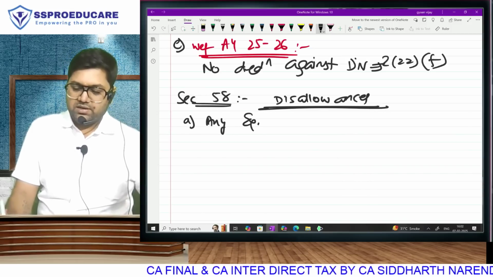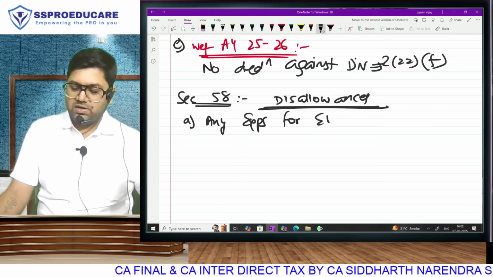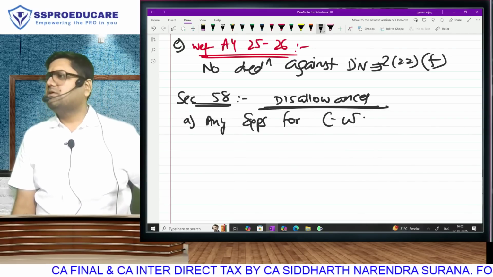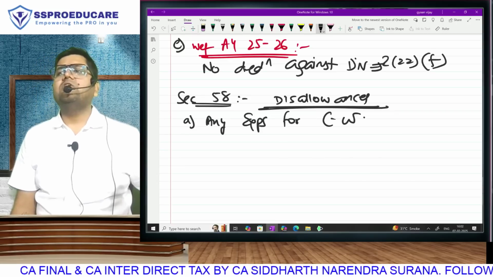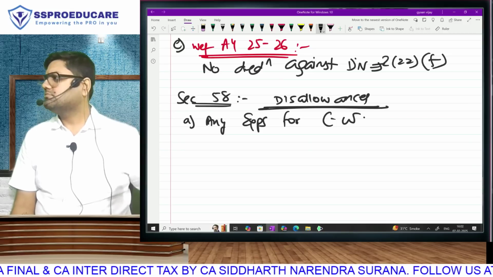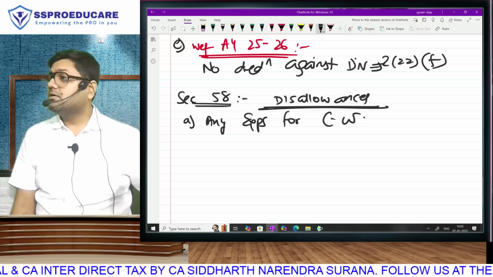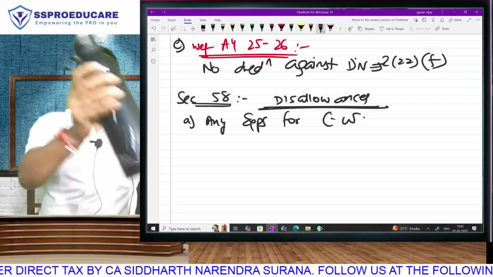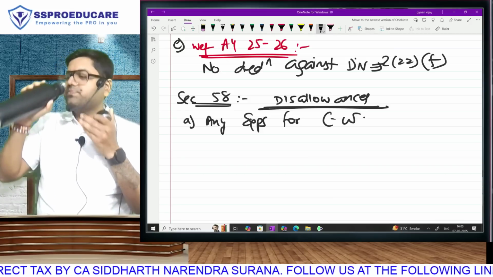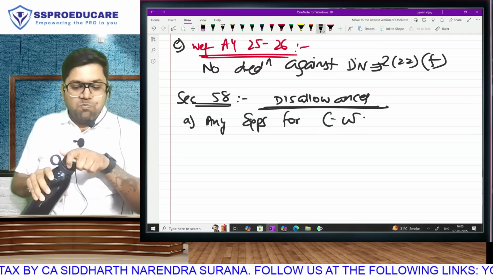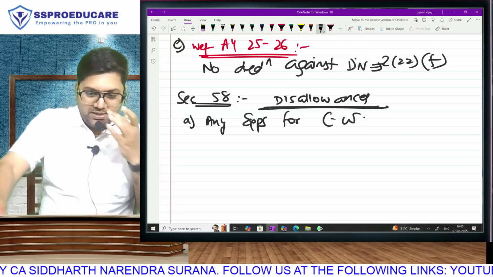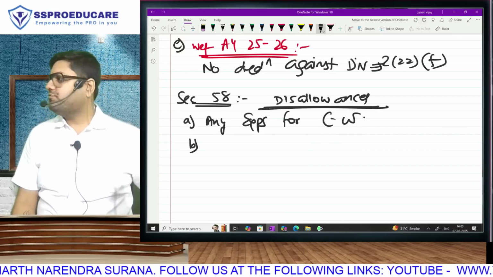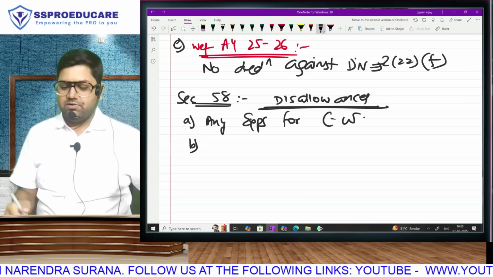Any expense that you incur for the purpose of earning casual winnings will not be allowed. Are you aware of this? If you buy a lottery ticket of 100 rupees and you win a lottery of 1000 rupees, you pay tax on 1000, no deduction. Where is it written? Section 58. But because it was related to casual winnings, we studied the point under casual winnings. Are you understanding this? Any expense incurred for the purpose of earning casual winnings is not allowed as a deduction.